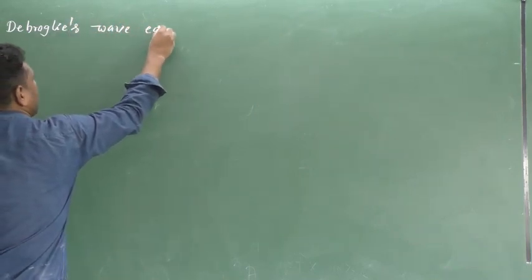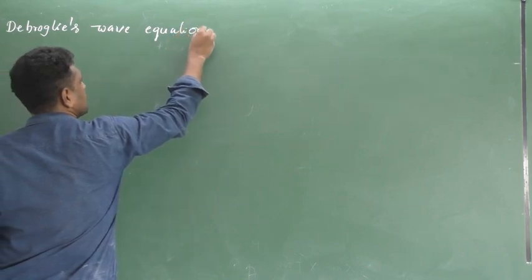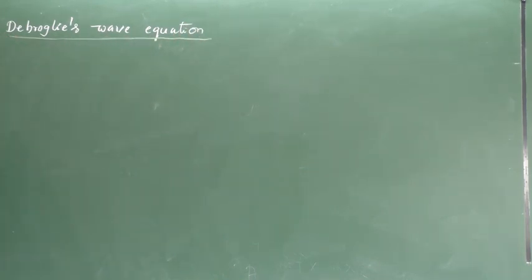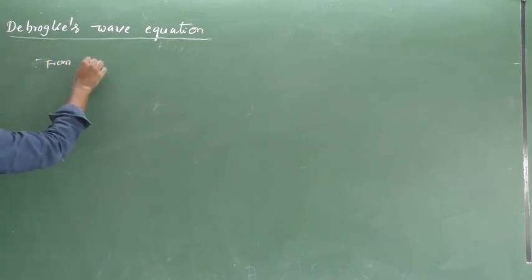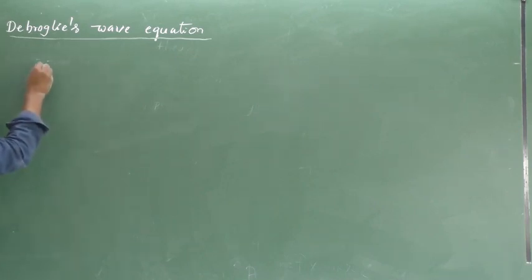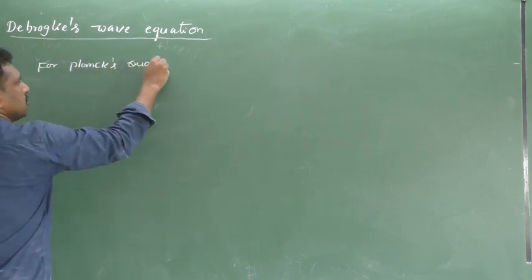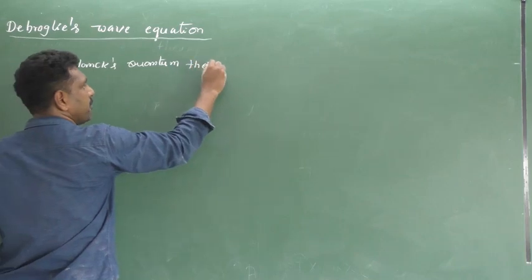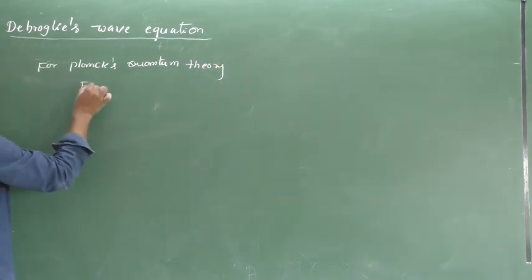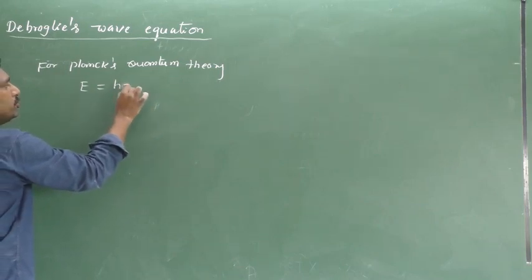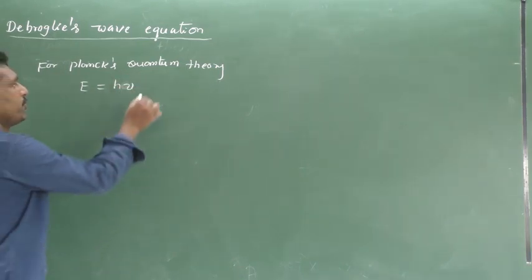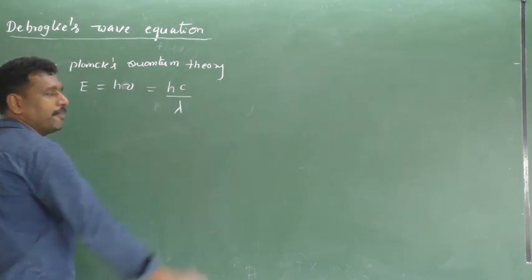From Planck's quantum theory, energy E equal to h nu, that equals hc by lambda.